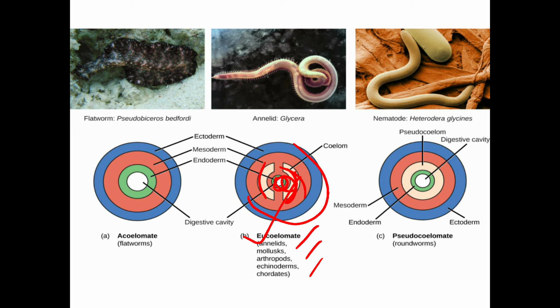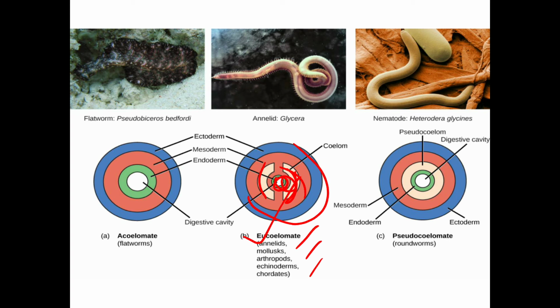The ectoderm will develop into skin, epithelial tissues, etc., and each layer will develop into a specific part of our body. This cavity, the lining of the body wall, is derived from the mesoderm layer of the gastrula. So these are called eucoelomate organisms.